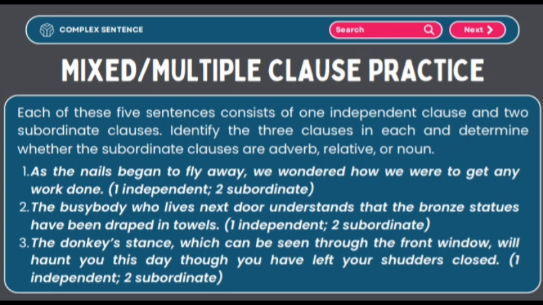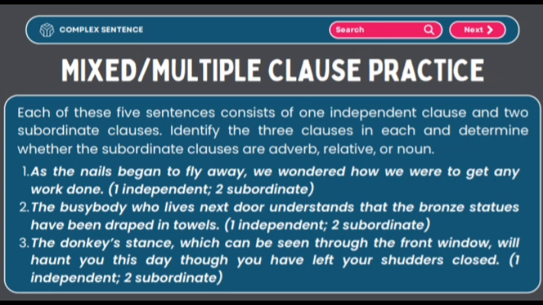Here's the answer. Number 1. The independent clause is we wondered. The adverb clause is as the nails began to fly away. And the noun clause is how we were to get any work done. Number 2. The independent clause is the busybody understands. The relative clause is who lives next door.